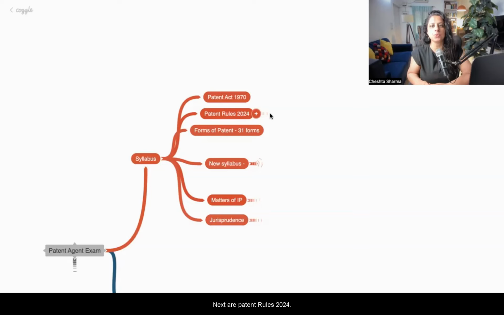Next are Patent Rules 2024. The patent rules were recently amended, so they are updated. We will be reading the latest Patent Amendment Rules 2024.